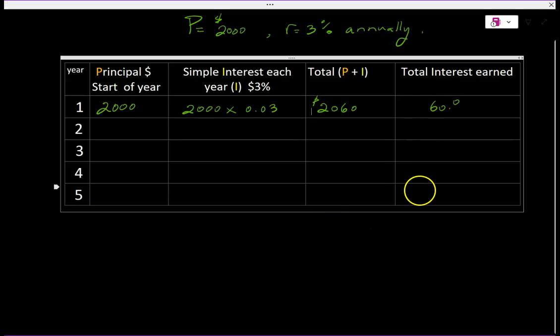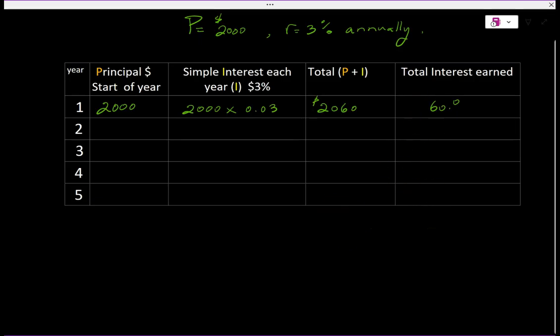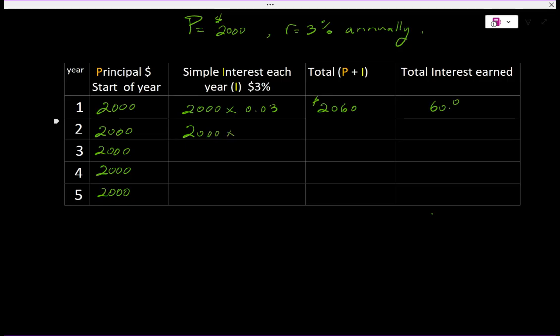All right, and now we can go ahead and do that again. Now remember, in simple interest, we really don't care how much money you have at the end, which is $2,060 at the end of the first year. The amount that you're being paid is based on the original amount, which is the principal amount. This $2,000 stays constant, okay? That doesn't change. So let's do that. I'm just going to write them all up, but I'm just going to do one more example, and then we're going to stop after that. So let's do the calculation again, and you're going to end up getting $2,060, but this is $2,060 because remember the $60 shows up, but then you have added another $60.